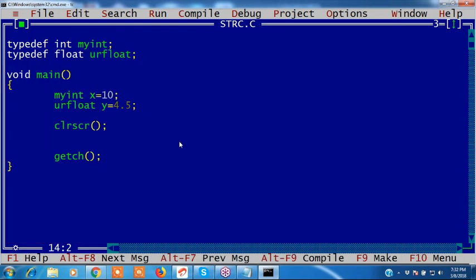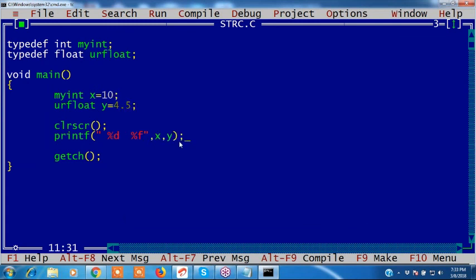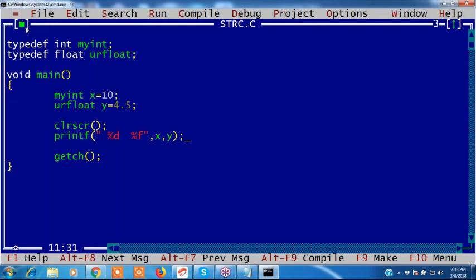Okay, I want to use the x and y values. How to use that x? Same, we can use it directly. Print the x value and y value. Now I want to print x. Percent d, percent f. Print x and y. You can write x and we can write y. Now it removes those warnings also. There is no warning, there are no errors. Now execute this, right? See x and y. What is this value? Typedef, we can create alias